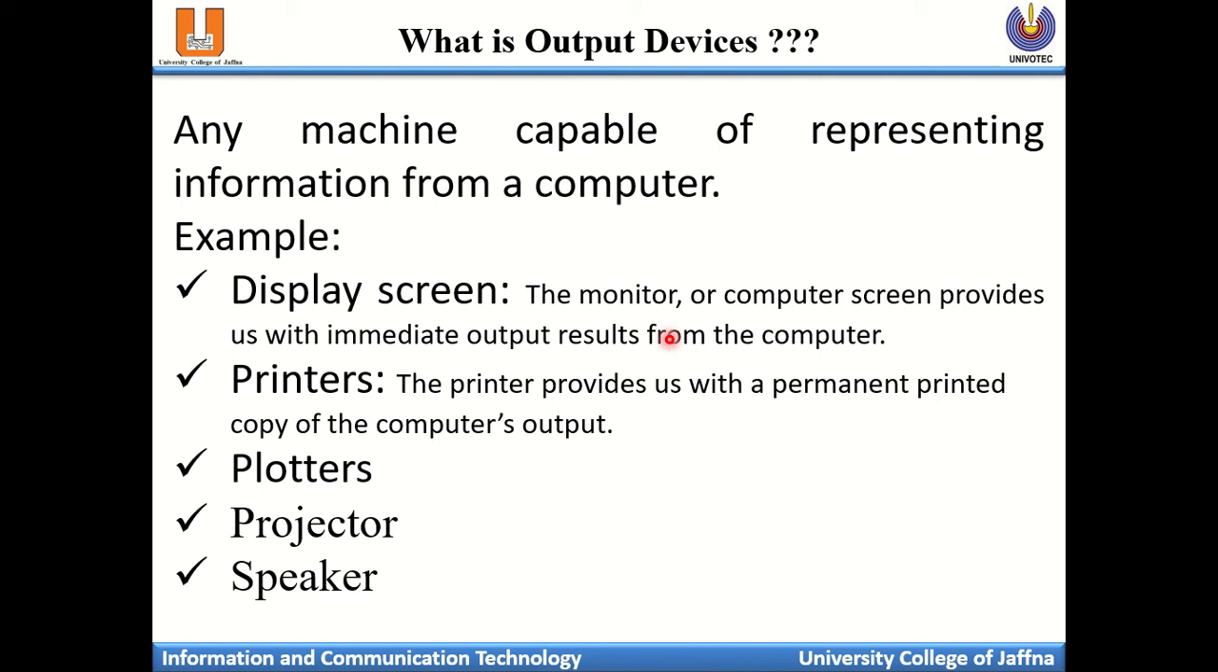Then speakers. If you want to get audio output from the computer, you need a speaker, so that is also an output device. So these devices are examples of output devices.